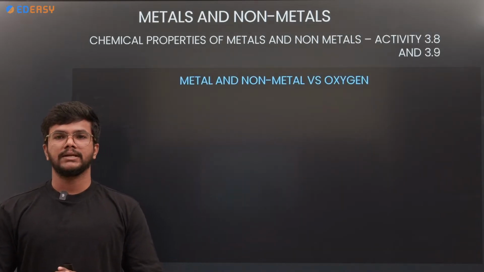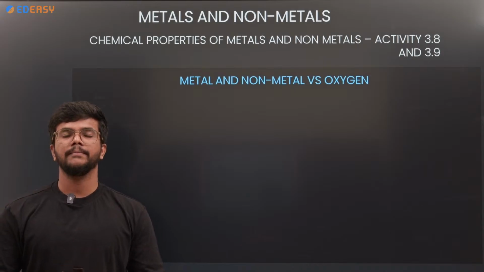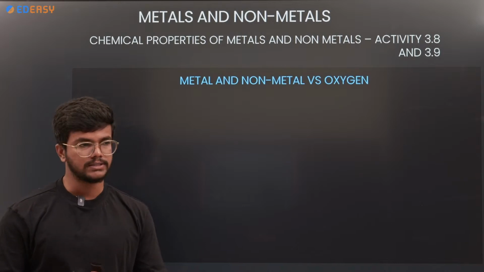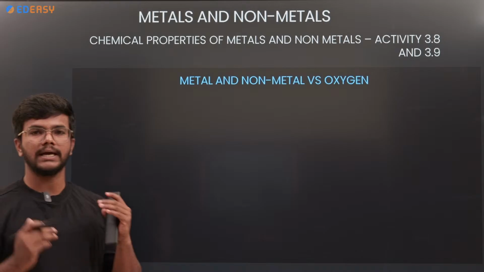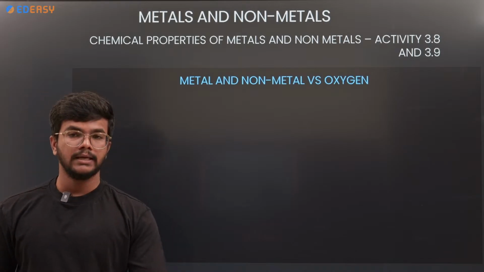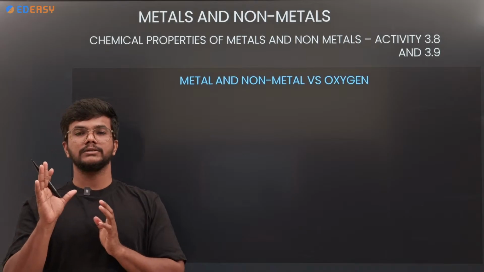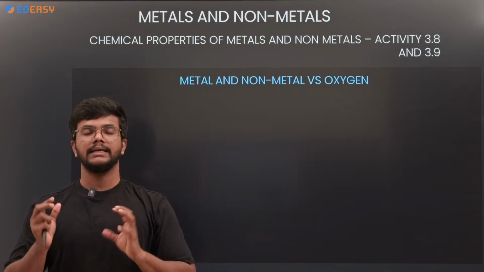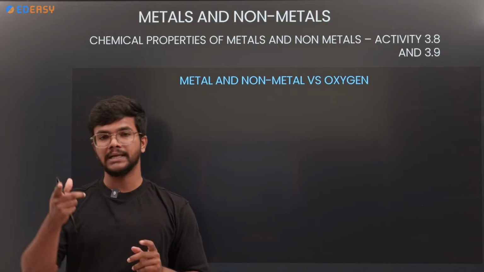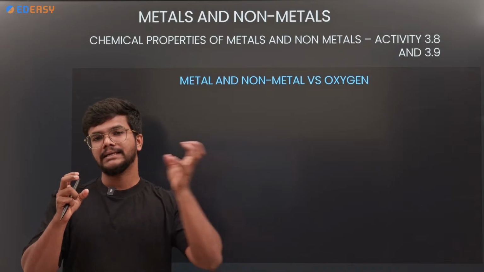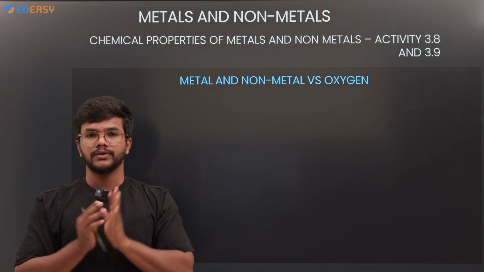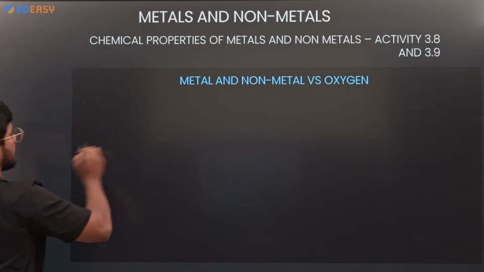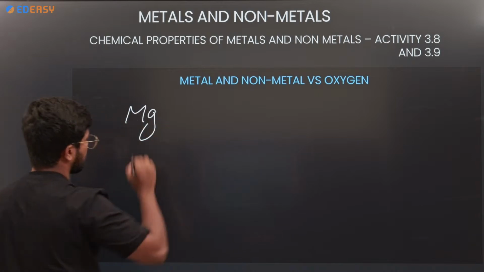Chemical properties of metals and non-metals. First will be metal and non-metal versus oxygen. When metal or non-metal is exposed to the air, what happens? Remember, when a metal wants to react with oxygen, it takes more time to get oxidized. But when you heat the metal, when you burn the metal, it will directly take the oxygen from the environment. Let me give one example, take magnesium.